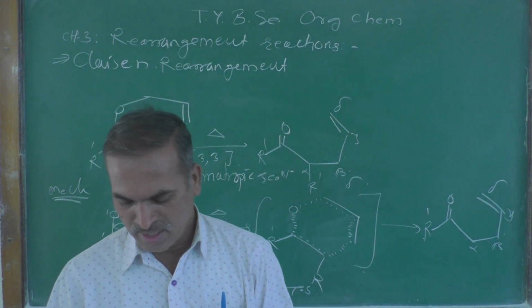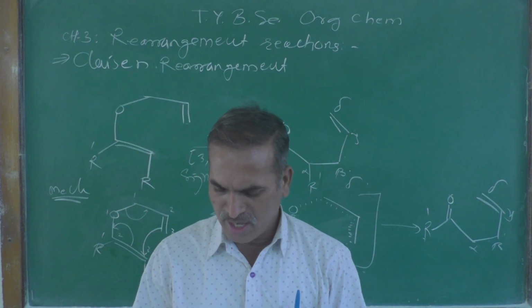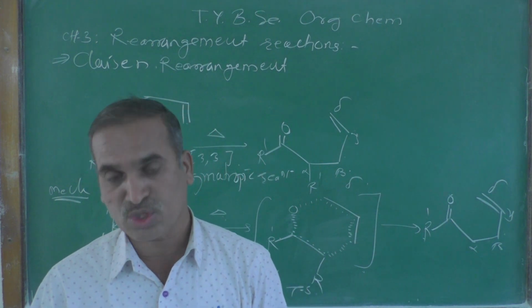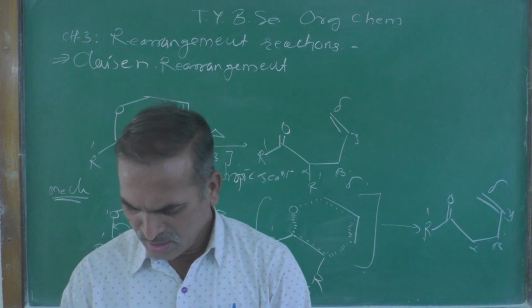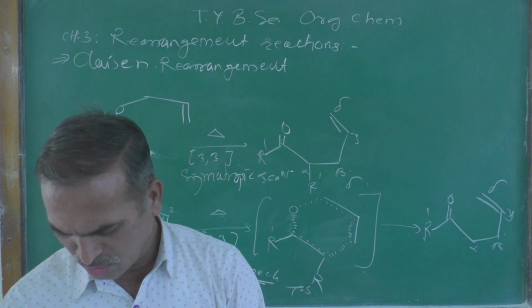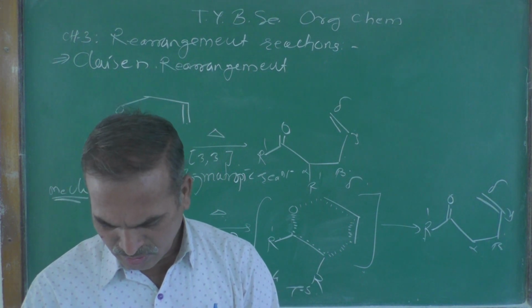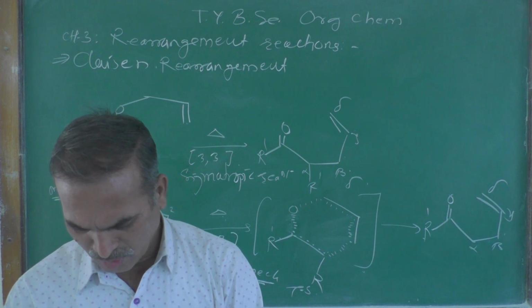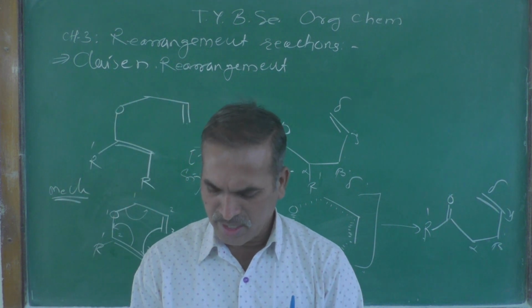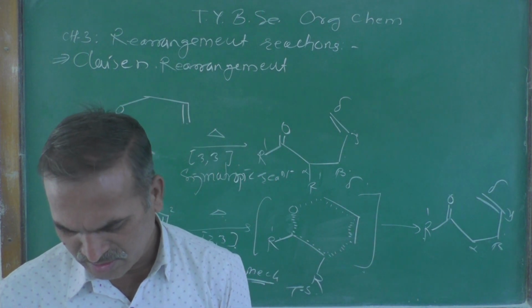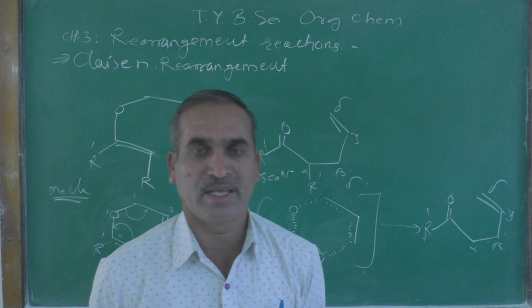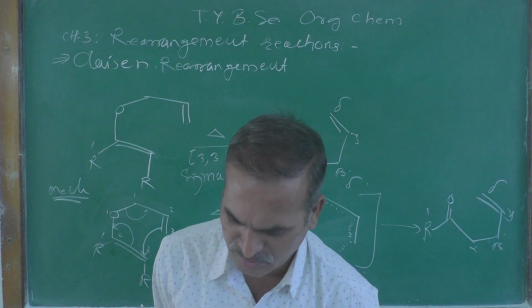Now kinetics: the Claisen rearrangement follows first order kinetics and gives no crossover products, and the rearrangement is intramolecular. The mechanism is a concerted pericyclic 3,3 sigmatropic rearrangement.